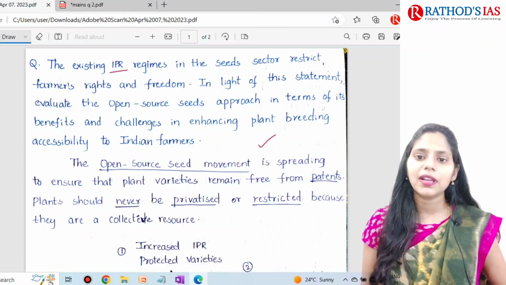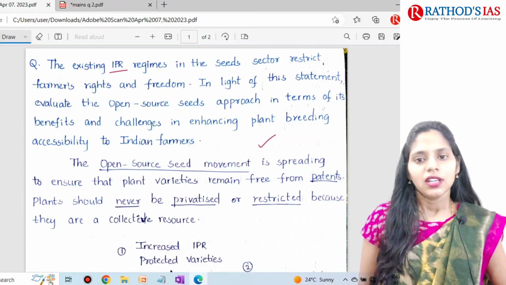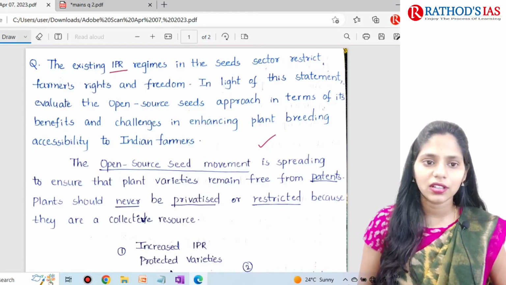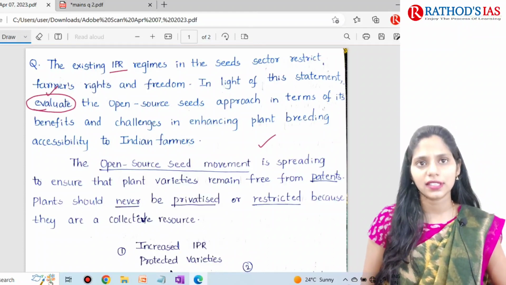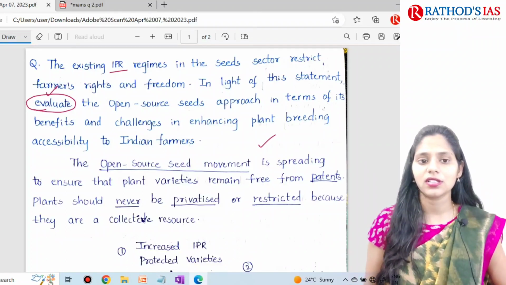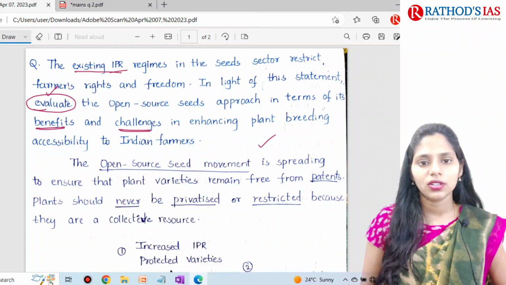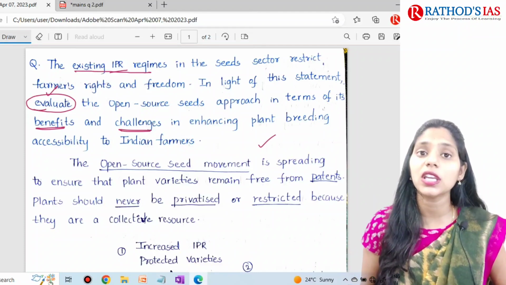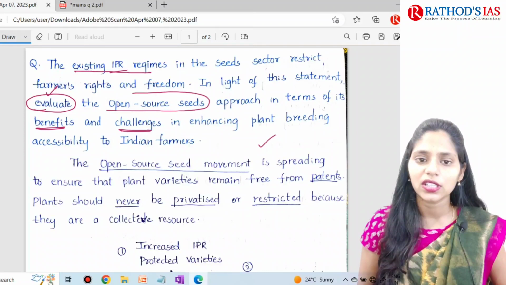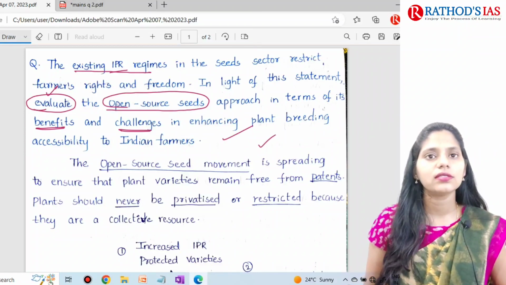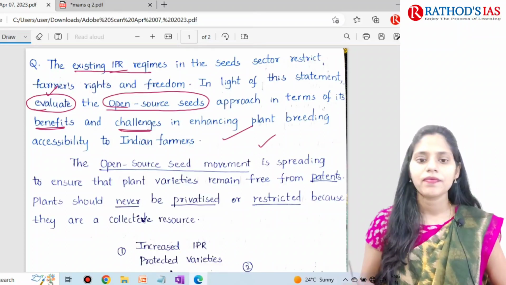And one mistake made by this student is not underlining the important words. Like here they have to underline this keyword, that is evaluate, and what the questions are, like benefits as well as challenges, and you have to know on which topic the question is asked, that is, the keyword is open source seed. So the mistake here is not underlining the question and important areas where you have to focus.